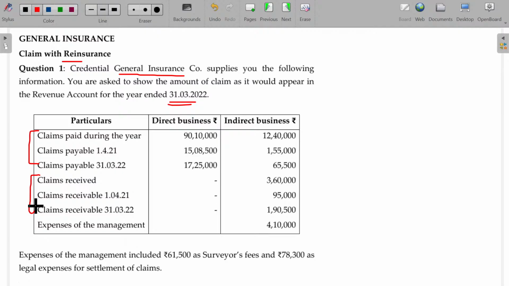Claims paid is for the direct as well as the indirect business, reinsurance accepted. This will be reinsurance ceded. When you receive the claim, if you are sharing your business with others, then you will get the claim back.